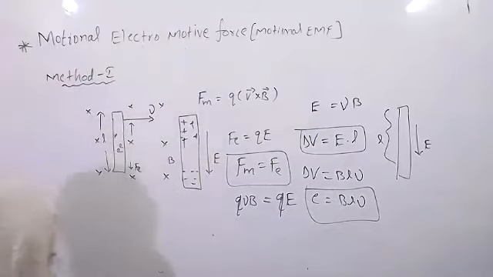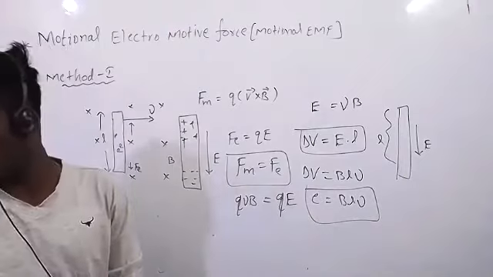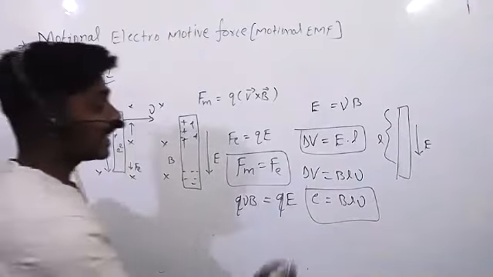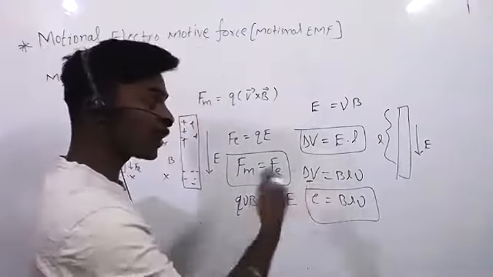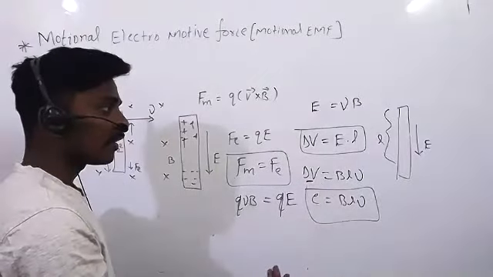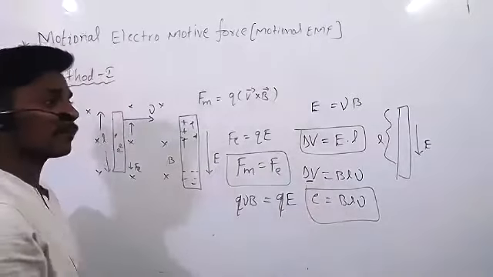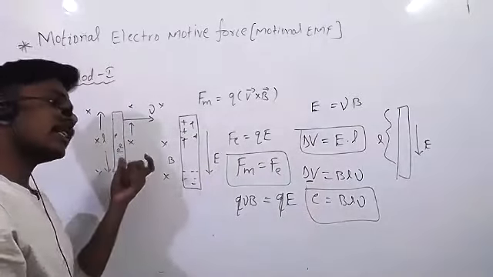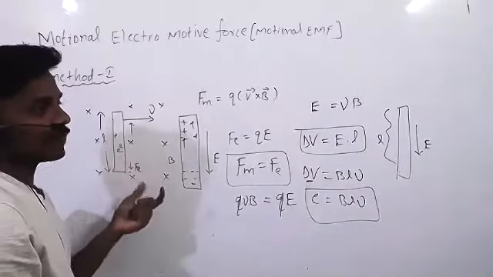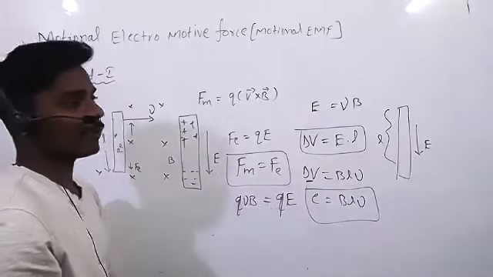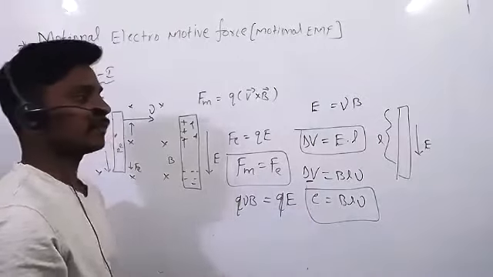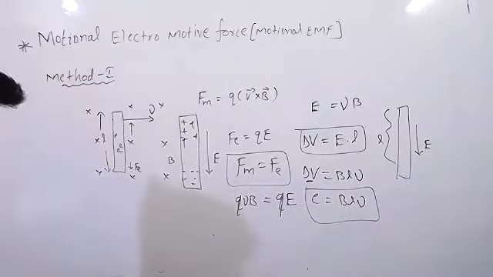Clear? Hello? Sir, how is delta V equal to EL? Delta V, it is nothing but the potential difference, right? Potential difference is nothing but EMF, electromotive force. If you connect in the circuit, that is potential difference. If you don't connect in the circuit, that is EMF. So here E is the potential or electromotive force, we can say that.